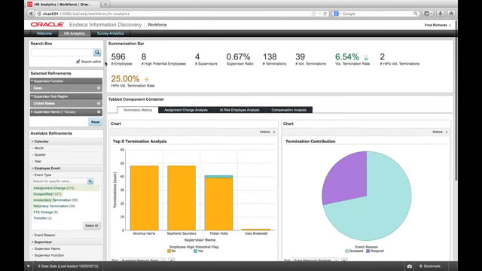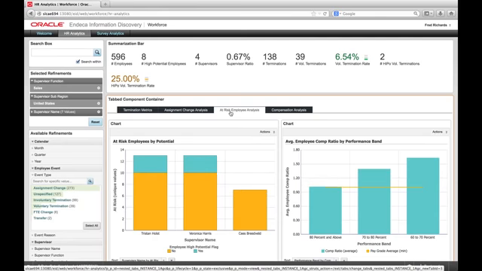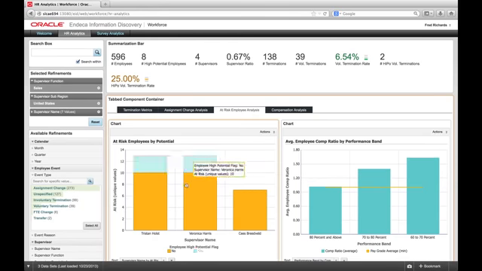Well, historical analysis is one thing, but what about preventing more terminations in the future? To understand this, I switched to my At-Risk Employee Analysis tab. And look, the same two supervisors have the vast majority of employees deemed to be at risk of leaving the organization. So this is where I should concentrate my efforts, on two specific supervisors out of almost 900, discovered with a basic search and a few simple clicks.